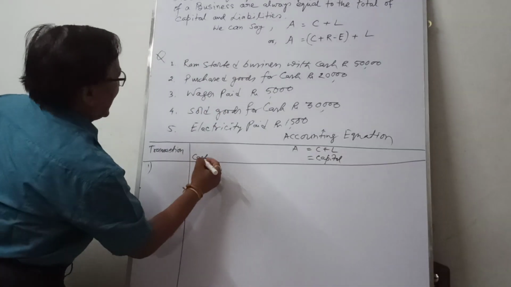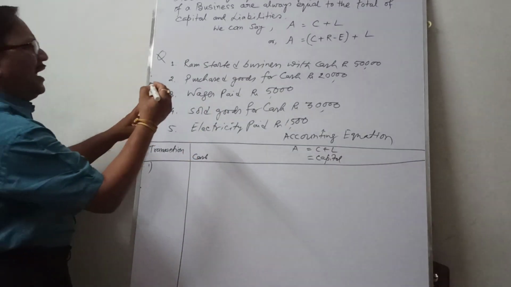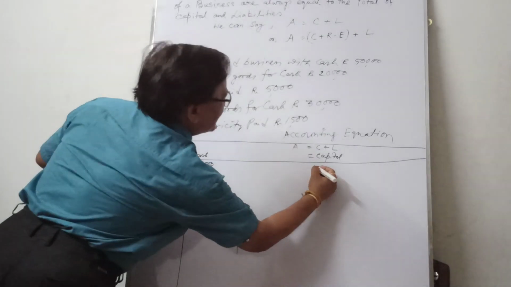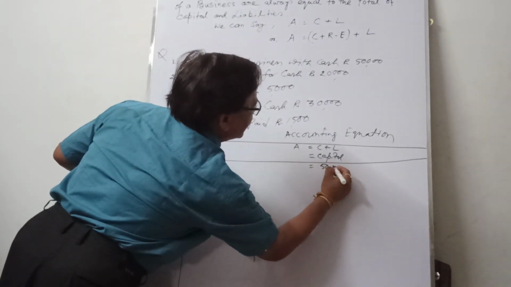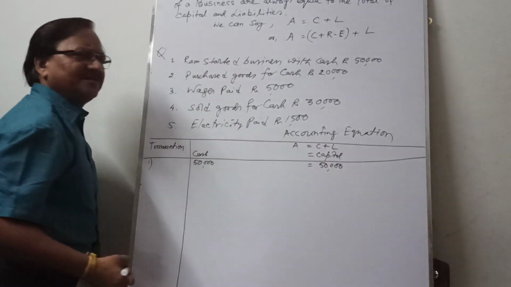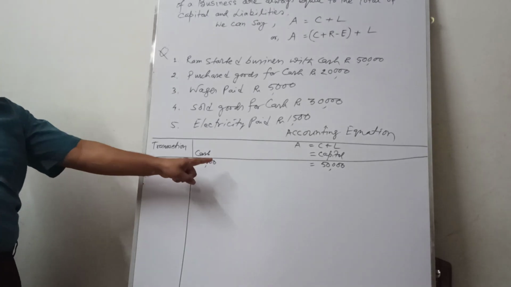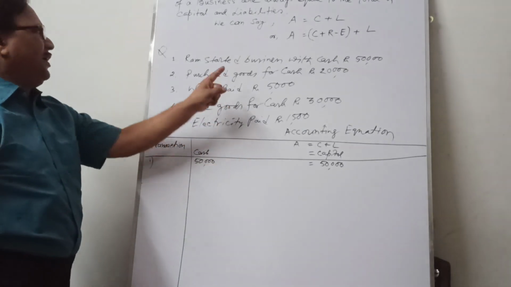Now cash increases. What is the amount in the form of cash? 50,000. At the same time, capital also increases 50,000. Now you check left hand side equal to right hand side. Okay, everybody understand?